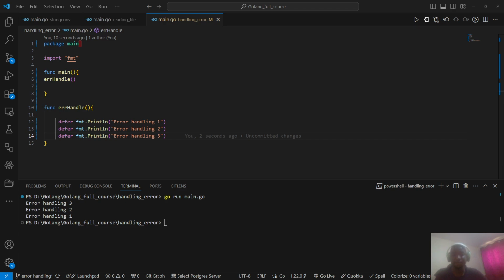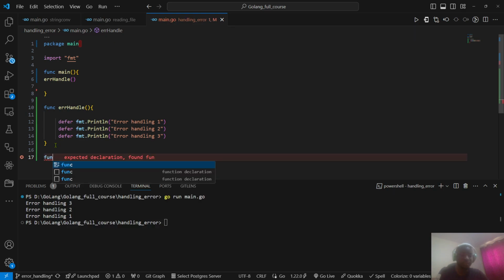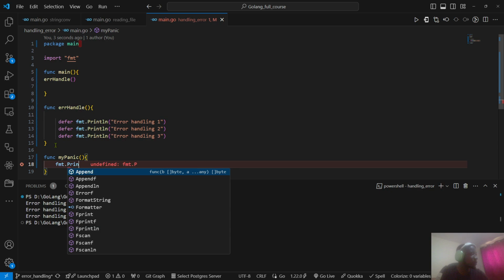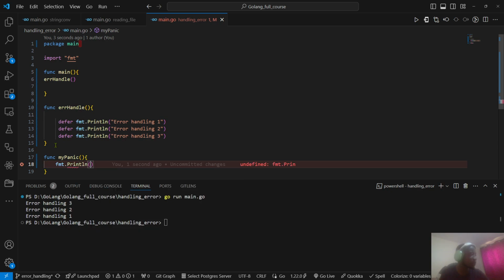Okay, so to check on panic, I can create another function. I call it my panic and see how the panic works. So I can create another function here. I can say func, and I can say myPanic. And in this function, I can say fmt.Println, this line will not be executed.